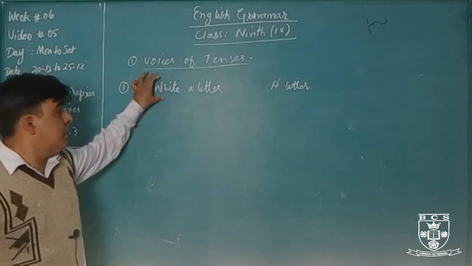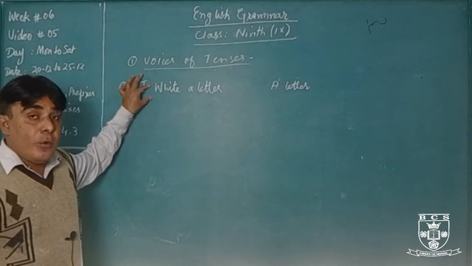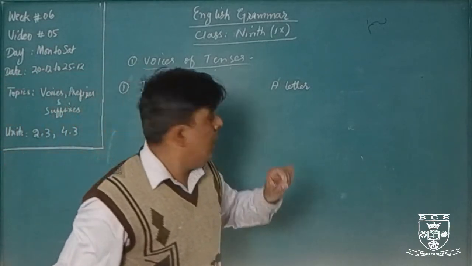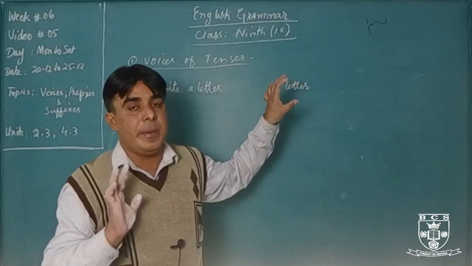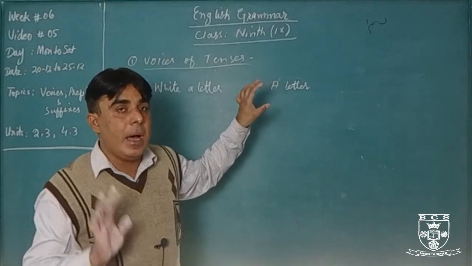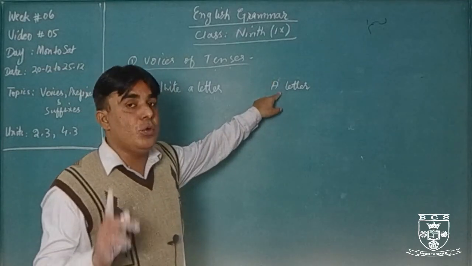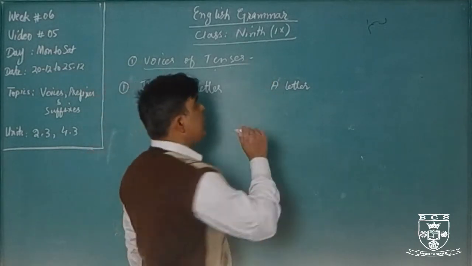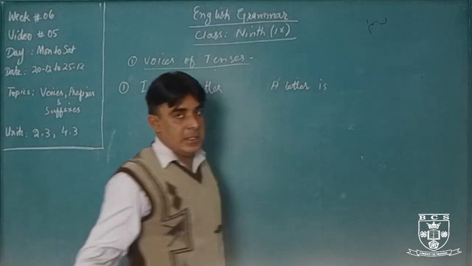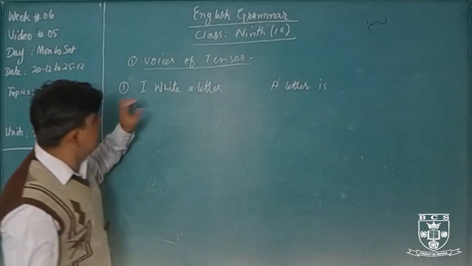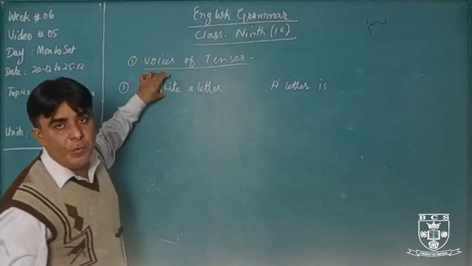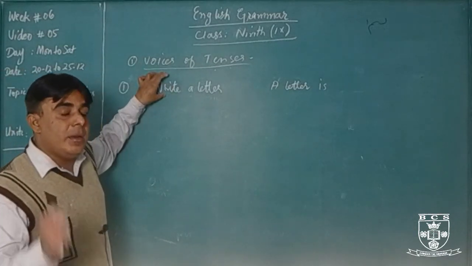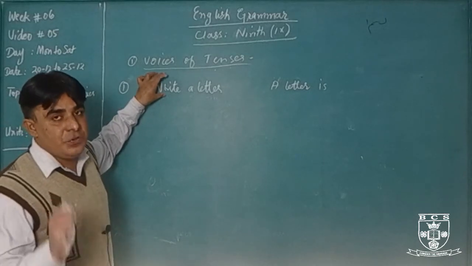Helping verb. This is present simple tense. There are no helping verbs of present simple tense in active voice, but in passive voice there are helping verbs of present simple tense: is, am, are. A letter is singular. Which helping verb will we use with it? Is. Okay, which is the main verb here? Write. And this is the first form of the main verb. In active voice, in present simple tense, we always use the first form of the main verb.